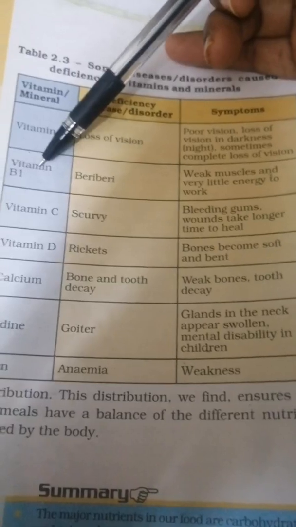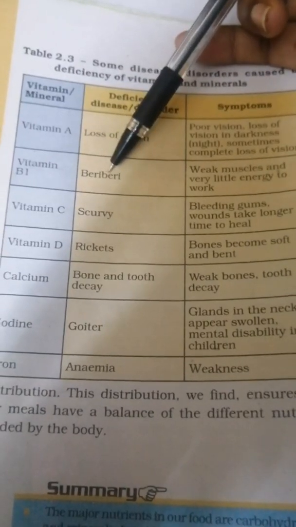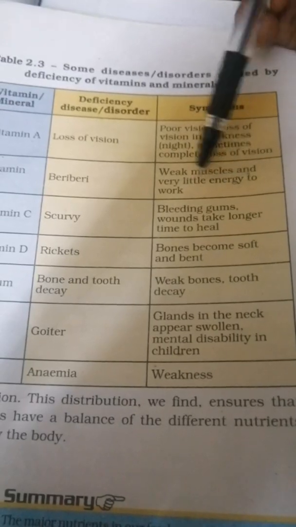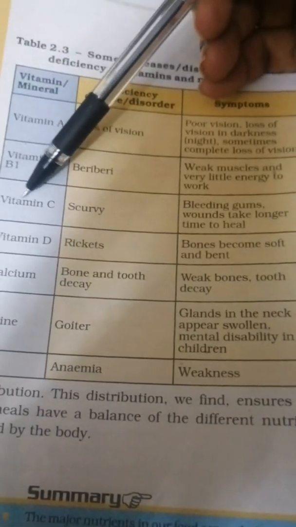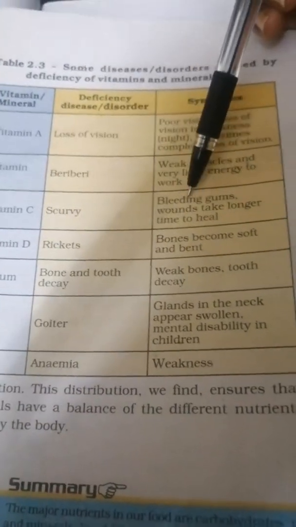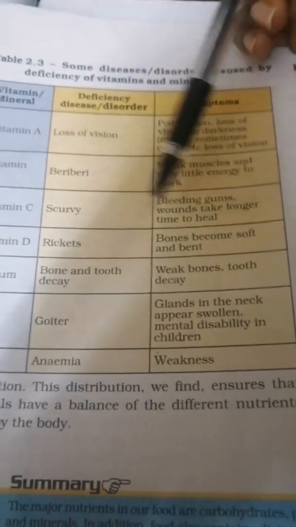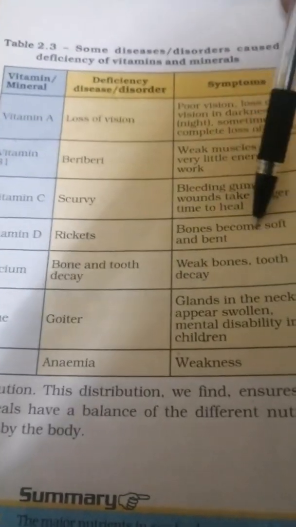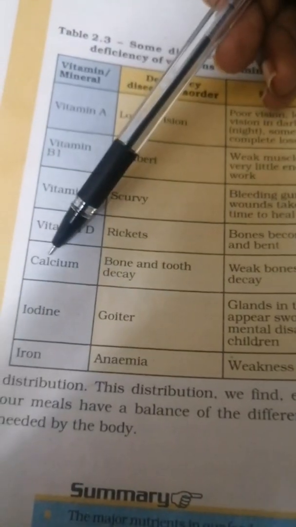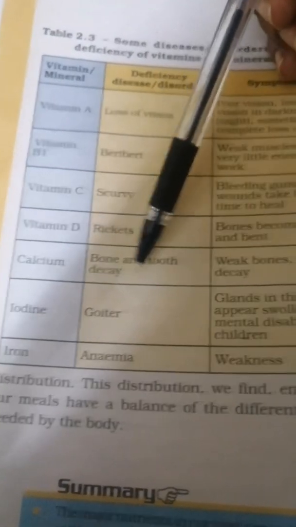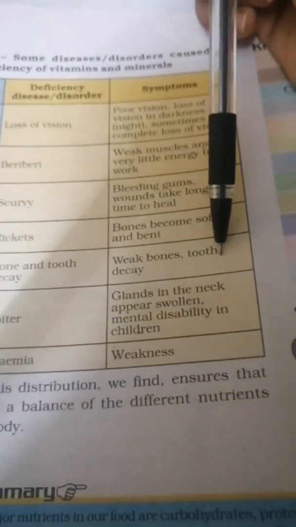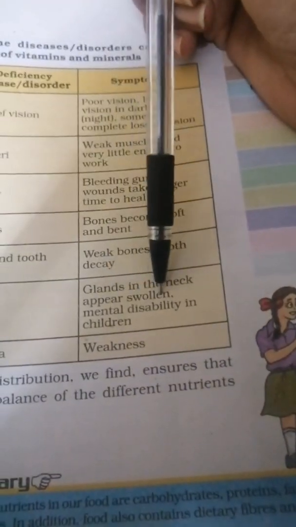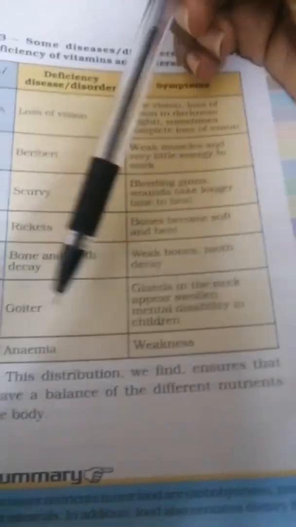Next, vitamin B1, beriberi. The symptoms are weak muscles and very little energy to work. Vitamin C, scurvy, bleeding gums, wounds take a longer time to heal. Deficiency of vitamin D, rickets, bones become soft and bend. Calcium, weak bones and tooth decay. Iodine, goiter, glands in the neck appear swollen, mental disability in children.